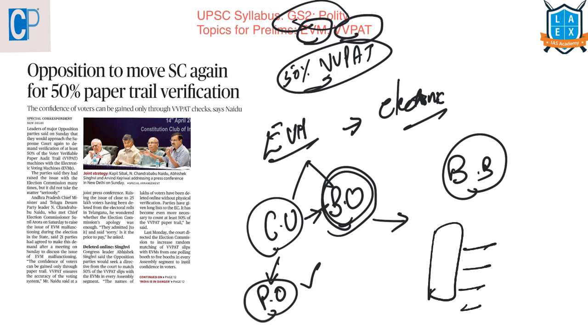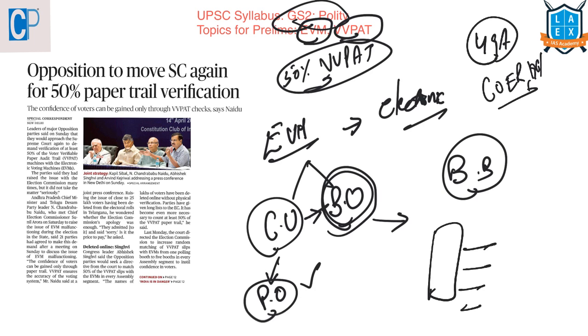Next, what is this VVPAT? Actually, there is a rule, rule 49A of the Conduct of Election Rules of 1961.